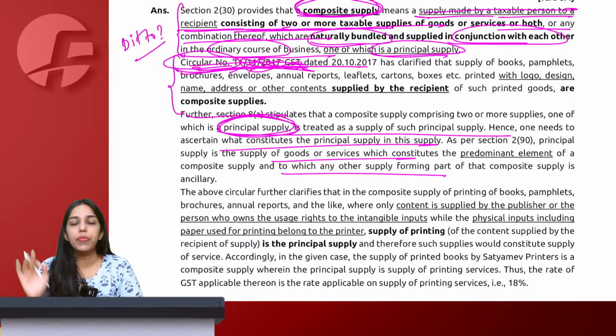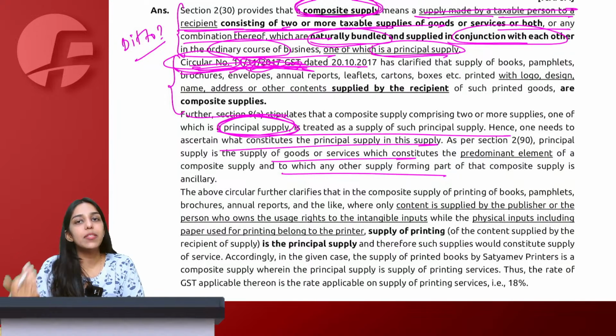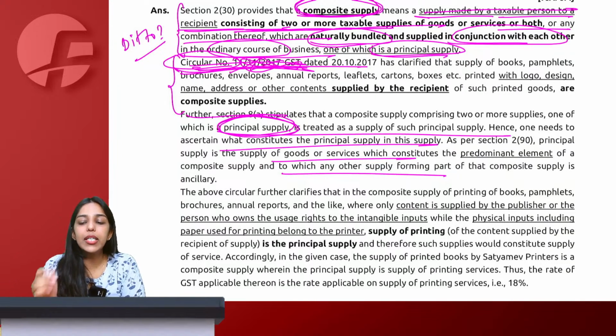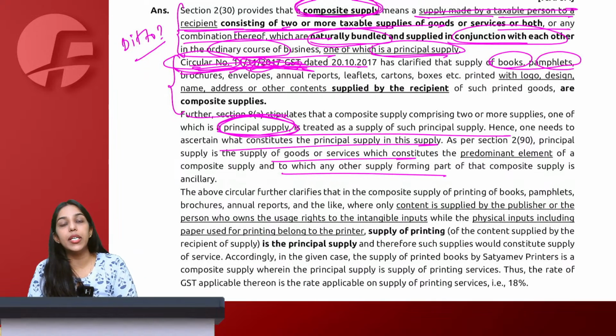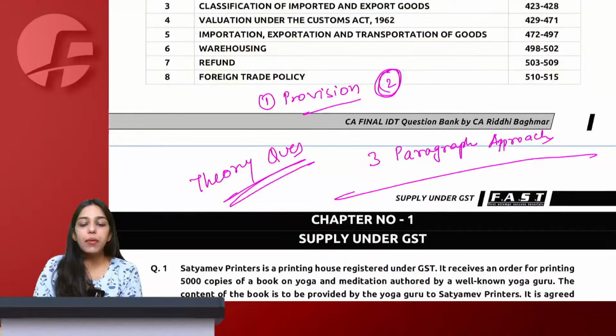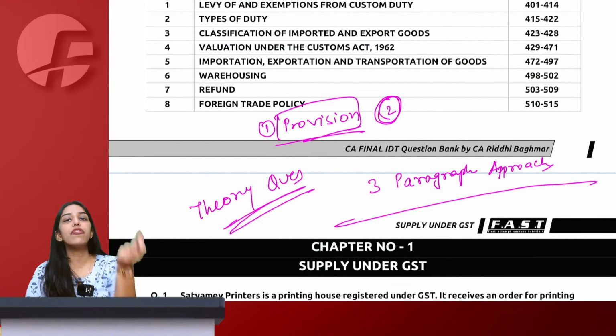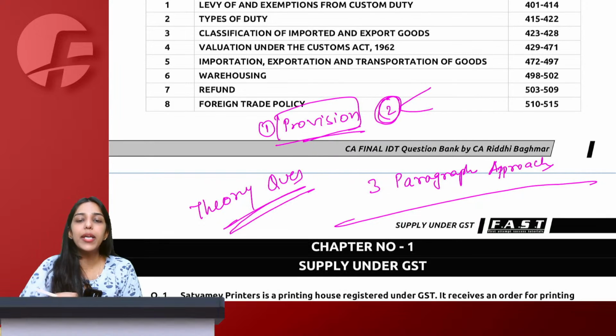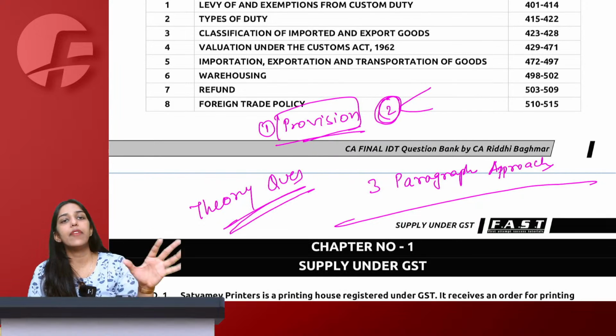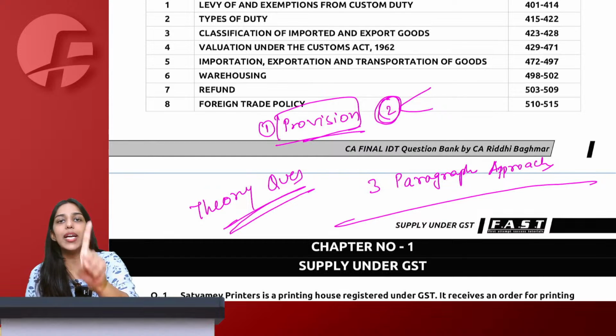You can simply say that according to a circular, it has been clarified that whenever we get any books, pamphlets, brochures or something like that printed, where the content is primary, we consider it as supply of services. So here it might be possible that normally for a provision, we write only 1 paragraph. But if 2 provisions are involved, 2 paragraphs will have to be written. Very simple. If the question is only from 1 provision, we write 1 paragraph.